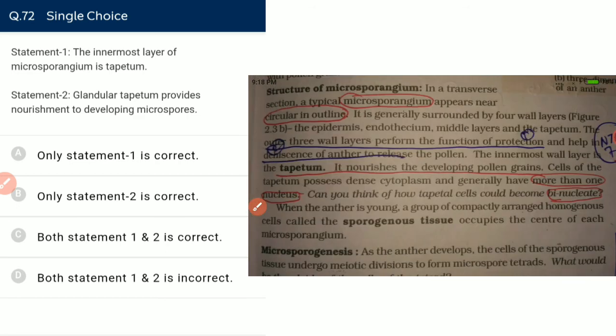The innermost layer of microsporangium is tapetum. Yes, it is correct. Glandular tapetum provides nourishment to developing microspores. It is also correct. The tapetum is also responsible for the secretion of pollenkitt. And it is important that tapetum is generally multinucleated, meaning it can have two nuclei or more. So Paramecium and tapetum can be examples of multinucleated cells.